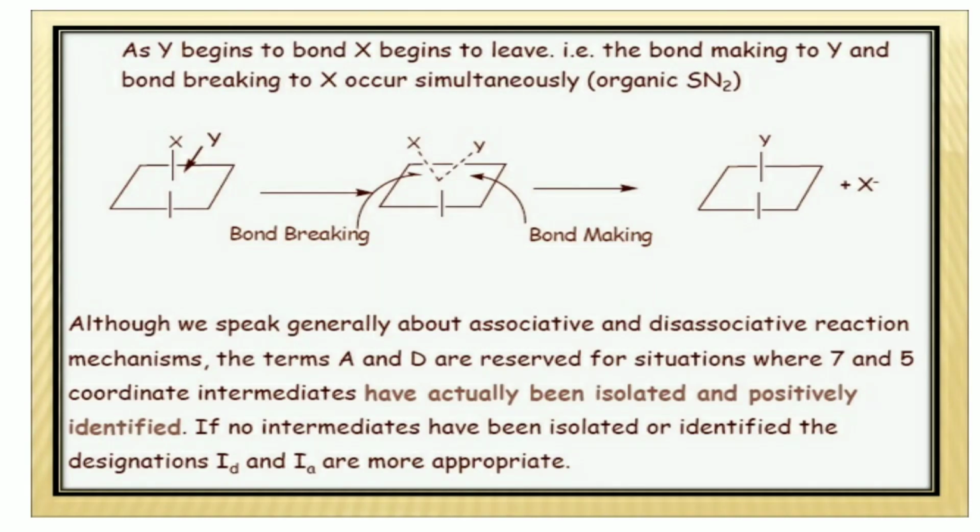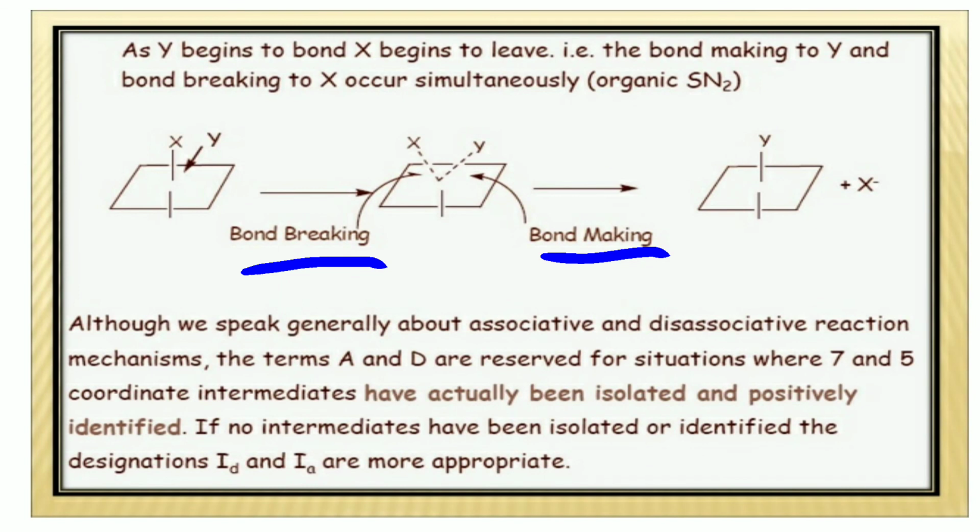In this case, in the intermediate state, Y begins to bond and X begins to leave. At the same time, Y begins to make a bond with the complex, and X begins to break its bond from the complex.